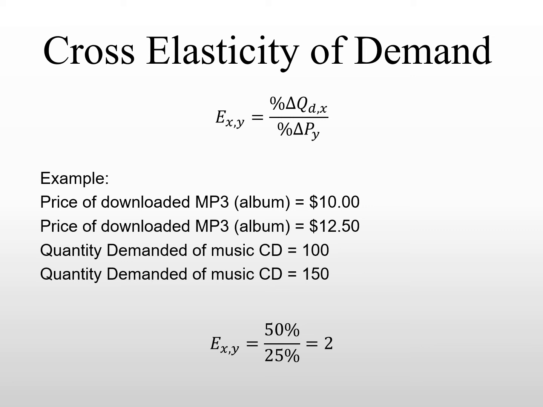Again, the interpretation of this coefficient is not difficult. For every 1% change in price for good Y, in this case MP3 albums, there will be a 2% increase in quantity demanded for music CDs. So this coefficient always tells us about the marginal change of the price for good Y and the percentage change in quantity demanded for good X.